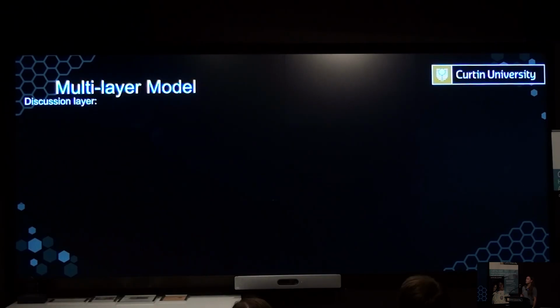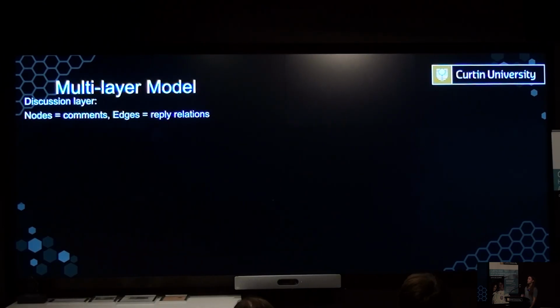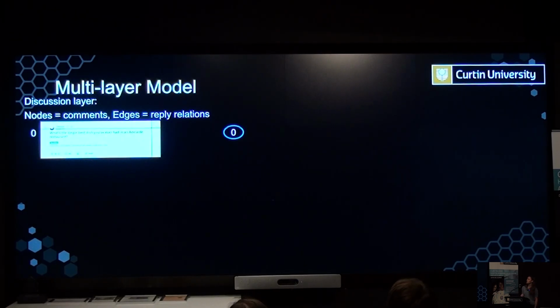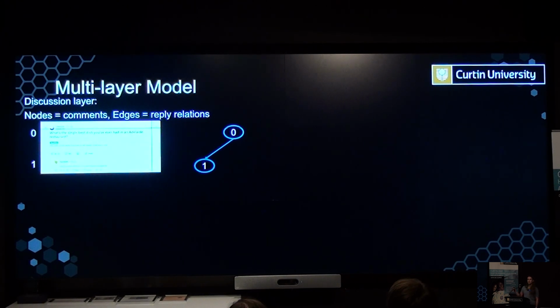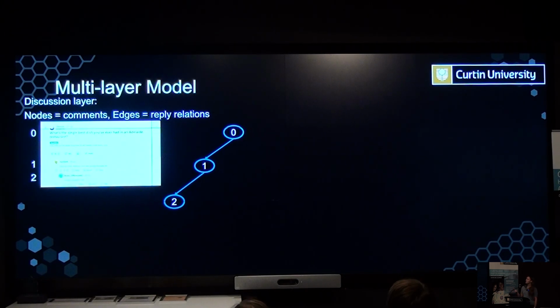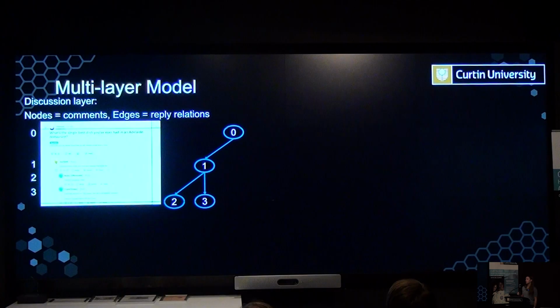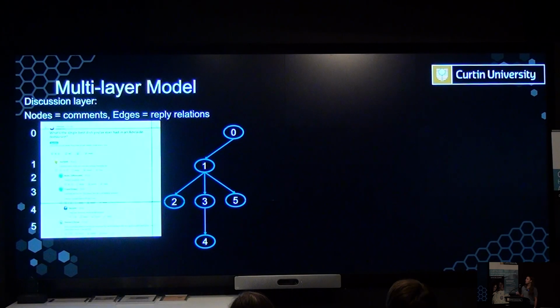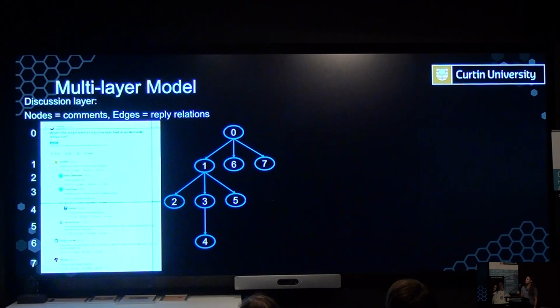Our multilayer network model, we use this to show these online discussions as networks. We start with the discussion layer, where each node is a comment, and each edge is a reply relation. Starting with our original post as the source node, we add a new node to the network as new comments are added to the post. We add each node into the layer below the comment it's responding to. As new comments are added, we can build up our network to represent the conversation.